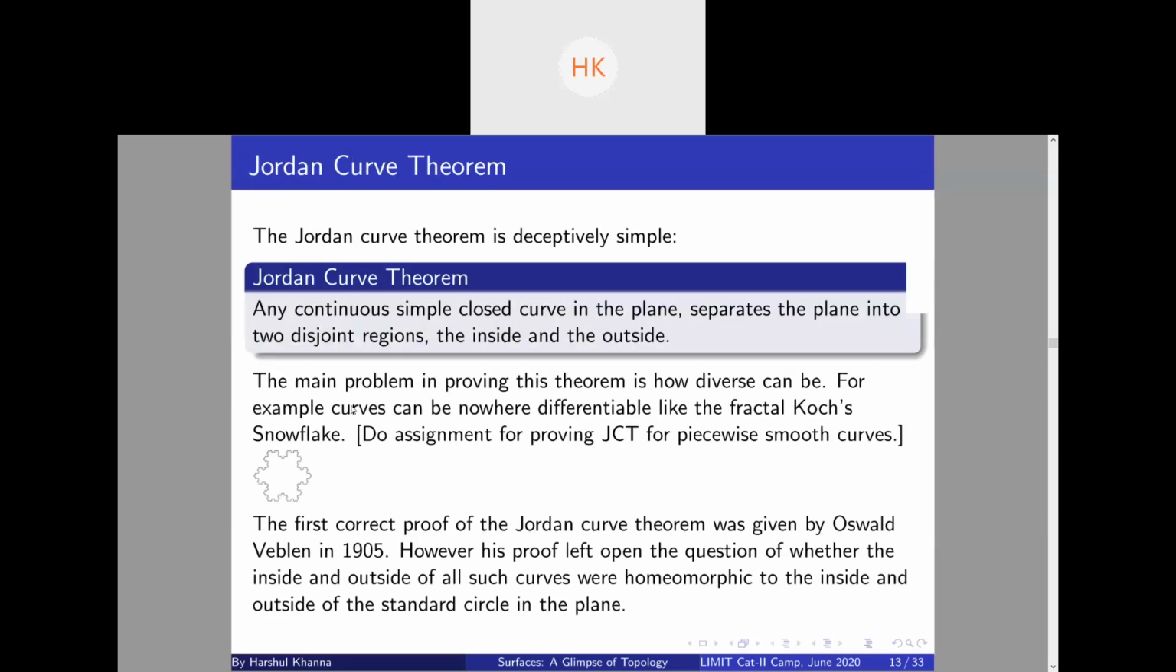So let's move on. The Jordan curve theorem is a very fundamental theorem in topology. It is deceptively simple and very intuitively clear, right? But it's not mathematically obvious. The Jordan curve theorem states that any continuous simple closed curve in the plane separates the plane into two disjoint regions, the inside and the outside. For example, in a circle, you have the inside, which is the bounded component, and the outside, which is the unbounded component, right?